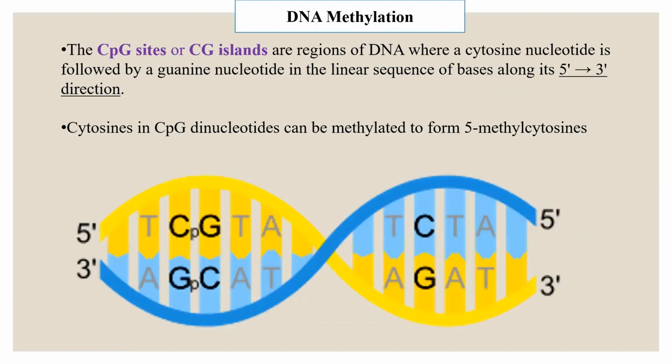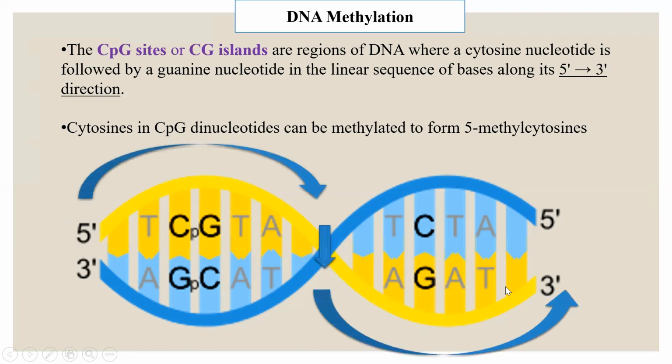Now DNA methylation will always take place in CpG sites or CpG islands of the DNA strand. So what are these CpG islands? These are nothing but the cytosine and guanine molecules of the DNA, and they are always read from 5' to 3' end. So the methyl group is added to the cytosine molecule, but in the CpG islands which read from 5' to 3' end. It is always in the 5' to 3' end. It is never in the reverse direction, from 3' to 5'. So this we must remember.